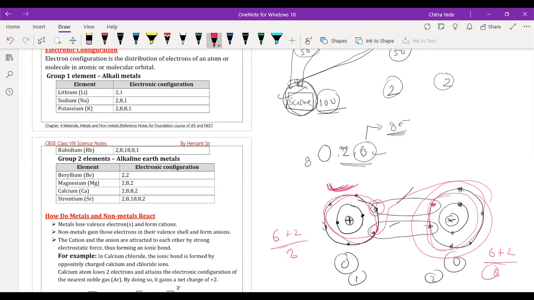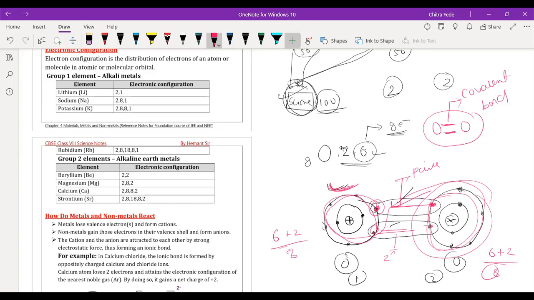So in order to become stable, these 2 oxygen atoms share 2 pairs of electrons. This is the first pair, and this is the second pair. So oxygen atoms share 2 pairs of electrons to form that bond. And bonds formed by sharing of electrons are called covalent bonds.